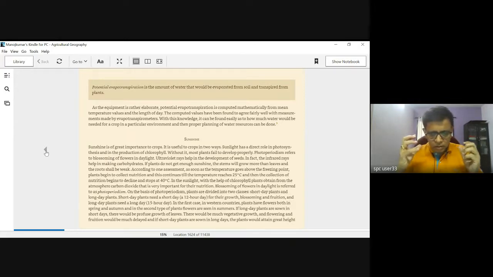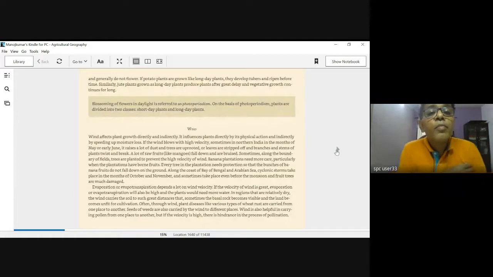Sunshine, not temperature-wise, but exposure to sunlight needs to be more. That's another aspect that we have to keep in mind. So, short day plants and long day plants: the short day, particularly in higher latitudes, and long days in lower latitudes as such.